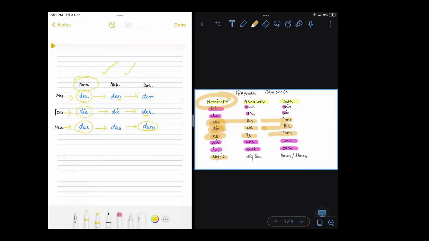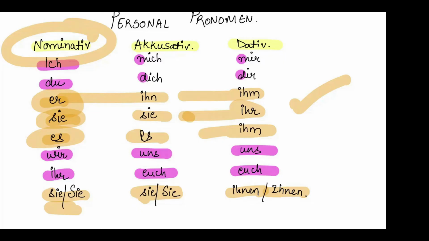What is happening here in the bestimmt article table is also happening in the personal pronoun table. I hope this has helped you in learning the personal pronoun table now. You know now every word, where it is coming from, and why it is written. This was the explanation to the table.